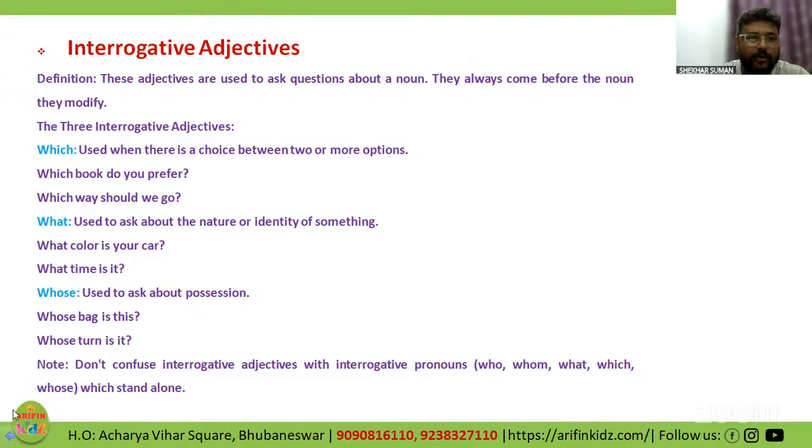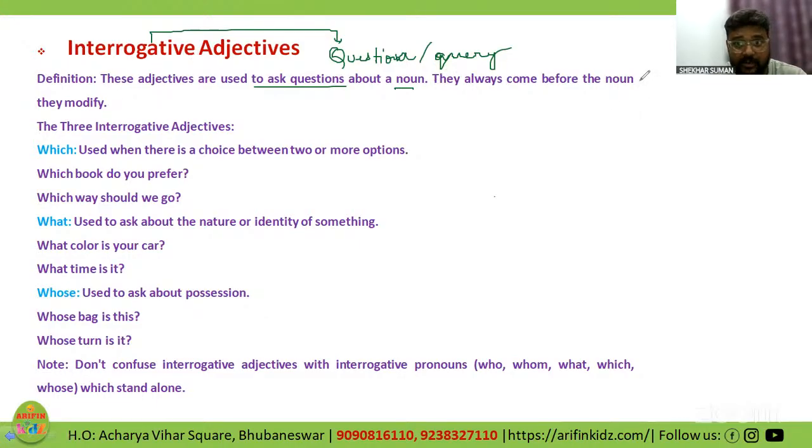So the next kind of adjective is interrogative adjectives. Sorry, I said pronoun; so many times I have done that, pronouns are coming in my mind. So interrogative adjectives. What is interrogative? Interrogation, right? Interrogative means question. Simple words. Question, query. Ask something. These adjectives are used to ask questions about a noun. They always come before the noun they modify.